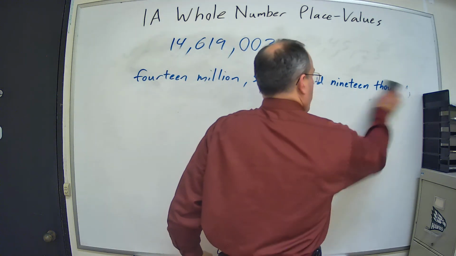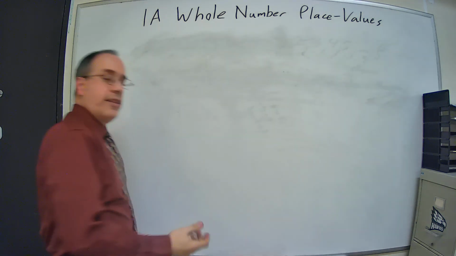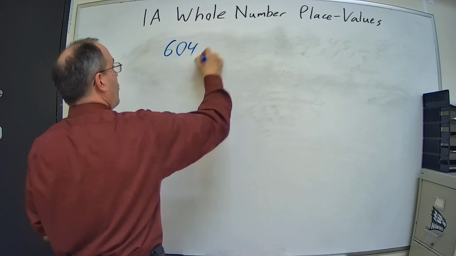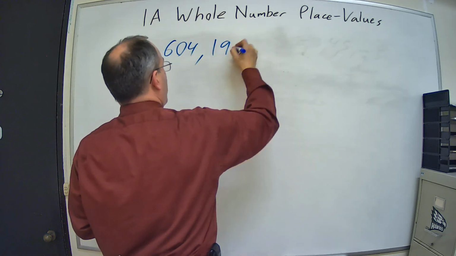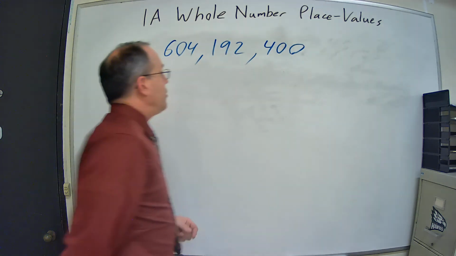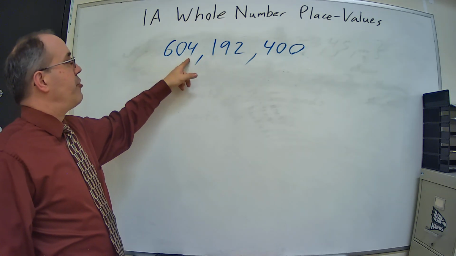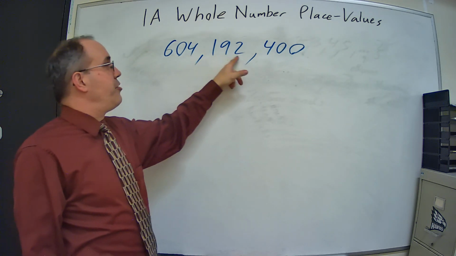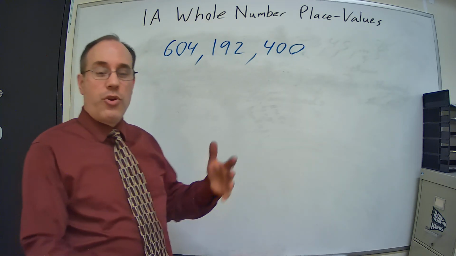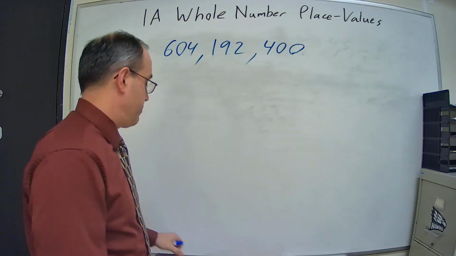But many times we don't have to write out the number in words. We just need to be able to read the number in words. So if I have 604,192,400, I just look at ones, thousands, millions. 604,192,400. So that's going from standard form, the numbers, into words.